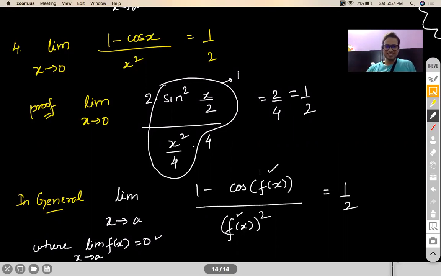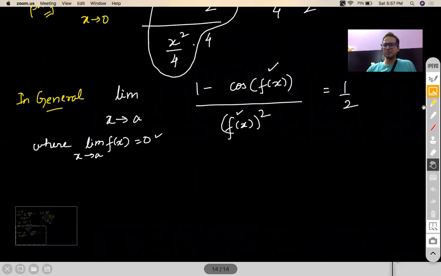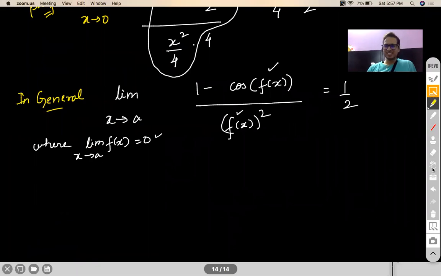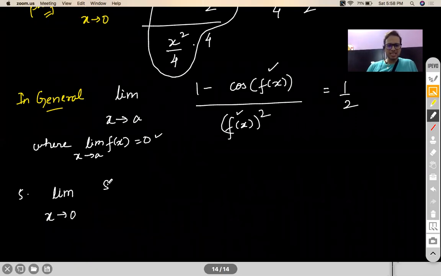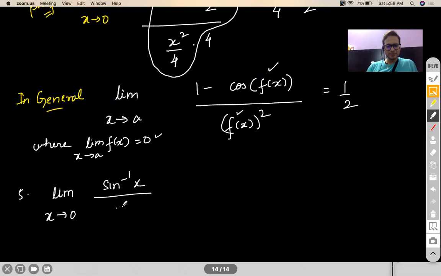Is that fine? Okay. Just quickly adding on to the formula list so that we can spend more time on solving questions. I think this was the fourth one. So fifth one, even though it might not be done in school also, sine inverse x by x as x tends to 0, this will also be 1. Now what is the proof for this? The proof for this is very easy.